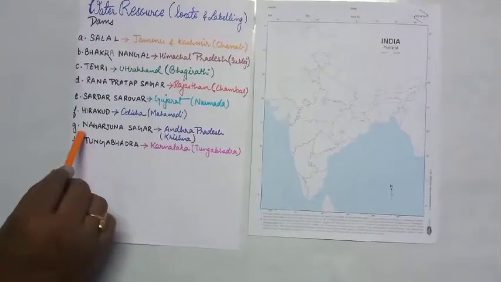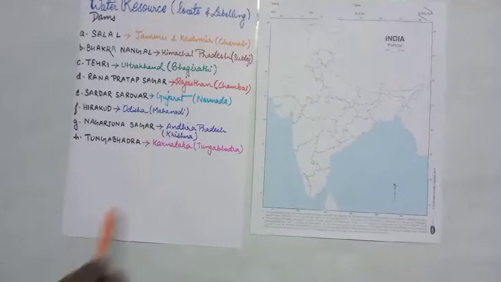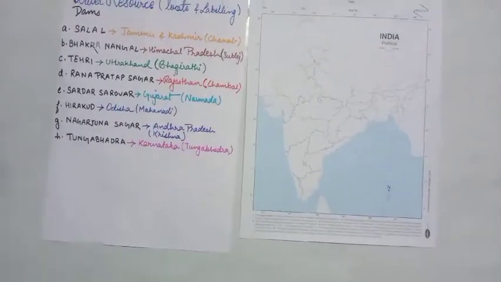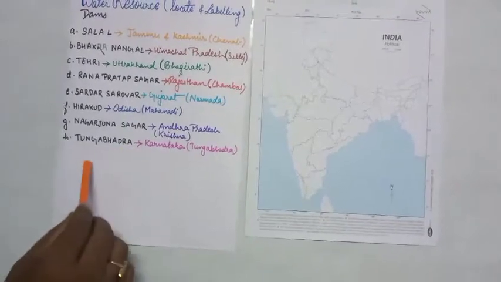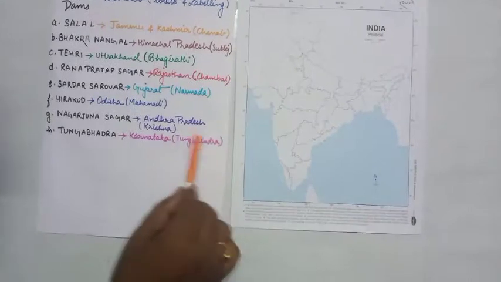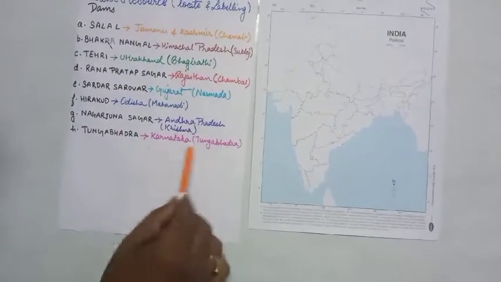Next is the Nagarjuna Sagar. It is located in Andhra Pradesh, and the river's name is Krishna. The Tungabhadra dam is on the Tungabhadra river, and it is located in Karnataka.